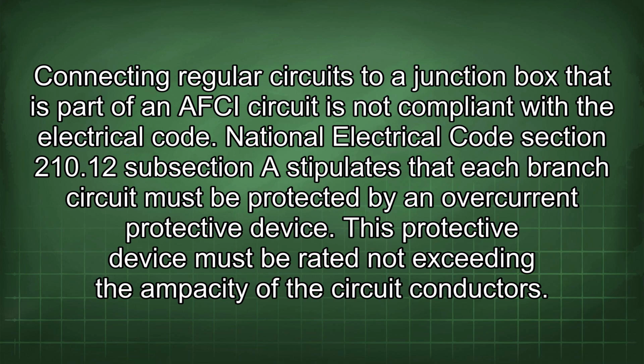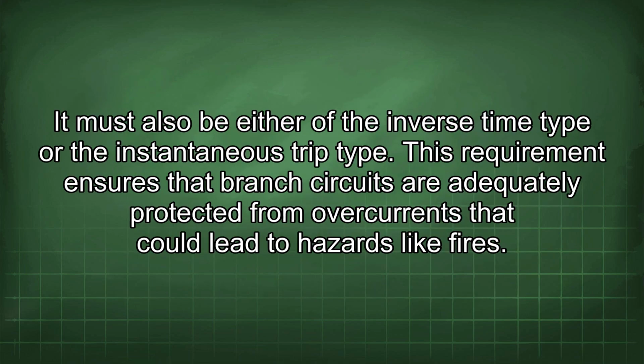National Electrical Code Section 210.12 subsection S stipulates that each branch circuit must be protected by an overcurrent protective device. This protective device must be rated not exceeding the ampacity of the circuit conductors. It must also be either of the inverse time type or the instantaneous trip type. This requirement ensures that branch circuits are adequately protected from overcurrents that could lead to hazards like fires.